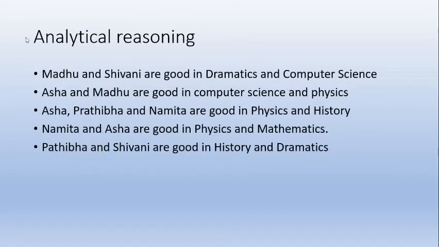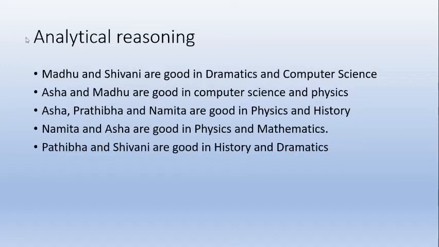Now I have a question here. For this question you'll be given a couple of pointers. In these pointers, number one is: Madhu and Shivani are good in dramatics and computer science. Asha and Madhu are good in computer science and physics. Asha, Pradibha, and Namita are good in physics and history. Namita and Asha are good in physics and mathematics. Pradibha and Shivani are good in history and dramatics.